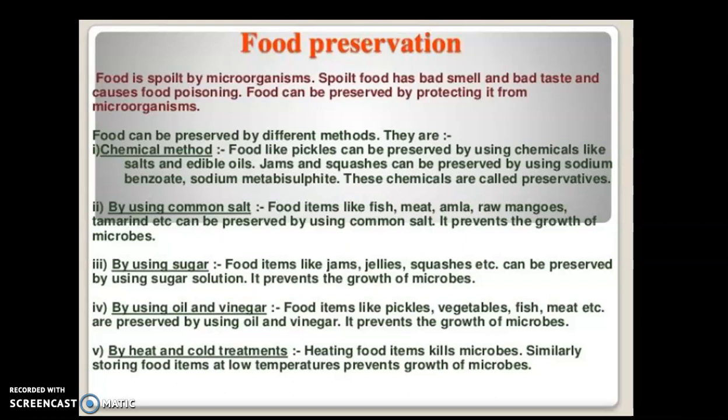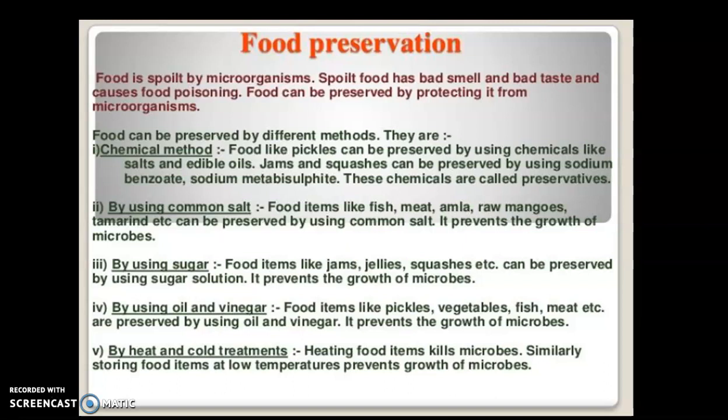So what happens when these kinds of things happen? Microorganisms usually grow in the food and produce toxic substances. These toxic substances produced by microorganisms make the food poisonous, causing food poisoning. It can sometimes even cause death. Spoiled food can be identified by its unpleasant smell, changed odor and bad taste. Alright. So the major symptoms of food poisoning are vomiting, diarrhea, abdominal pain, headache and fever.